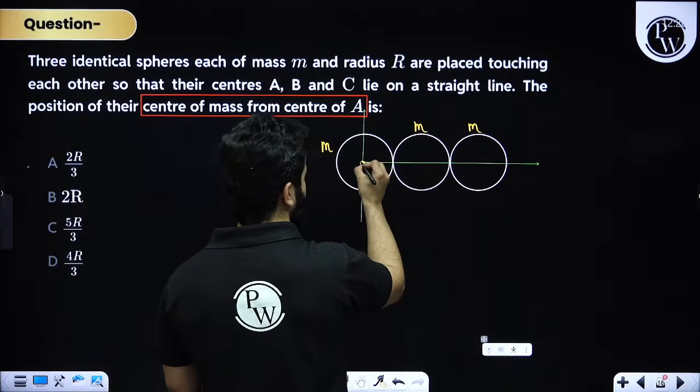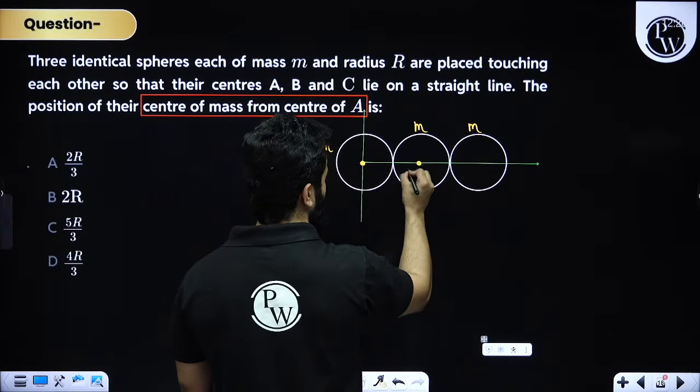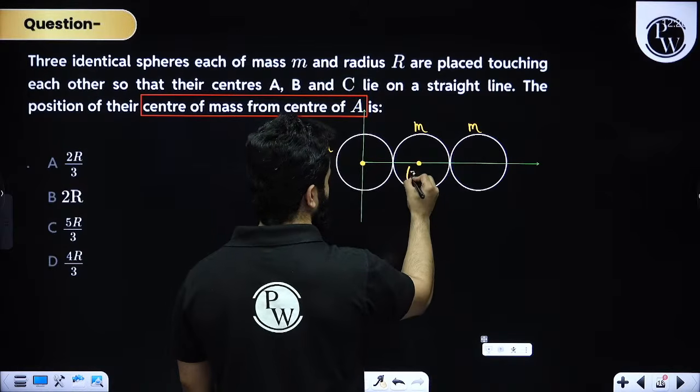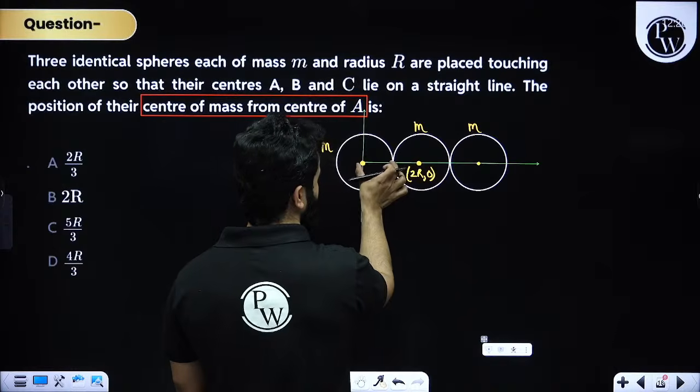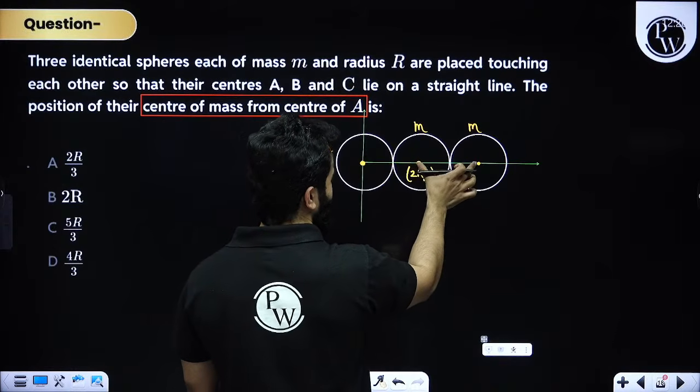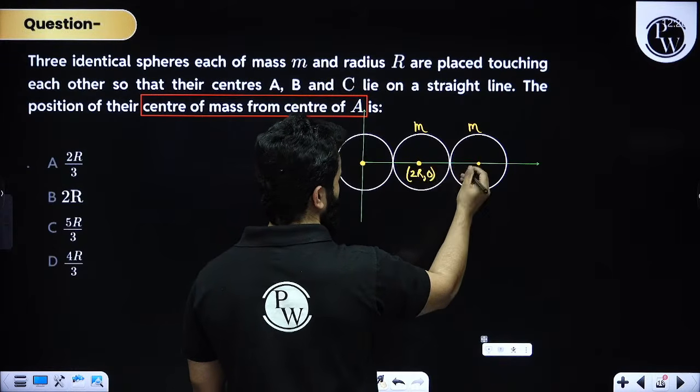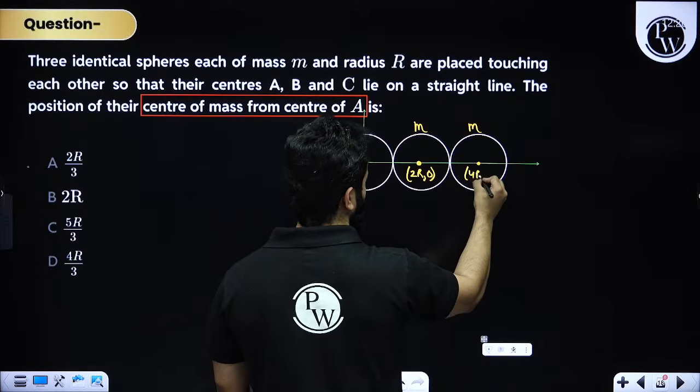So this is 0, 0. The coordinates are going to be, this is r and this is r, so this is going to be 2r, 0. And this is going to be, my dear friends, r. Got it? And then this is also 2r, so this will become 4r, 0.